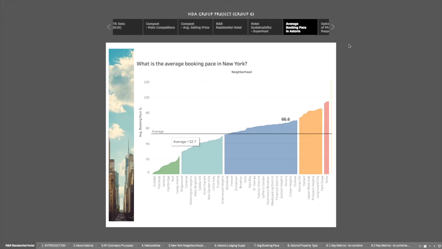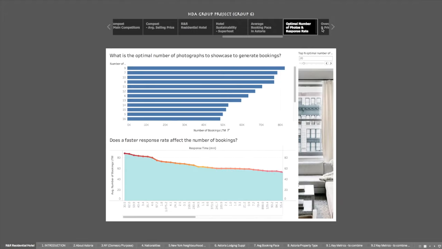Based on the booking pace in NYC, the average booking pace for travelers in Astoria hovers at 66 days prior to their stay. This represents the optimal time between the booked and stay date to transmit marketing collaterals and incentivize travelers for booking conversion. So what are the factors that affect booking and superhost status?